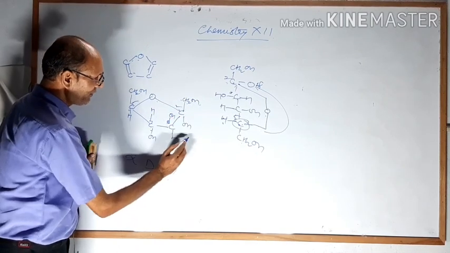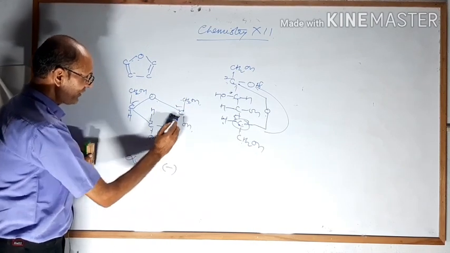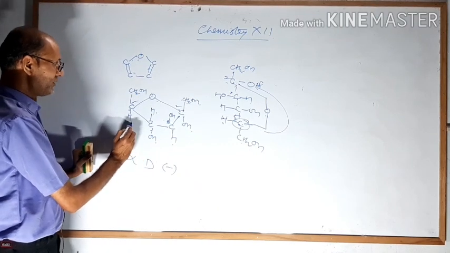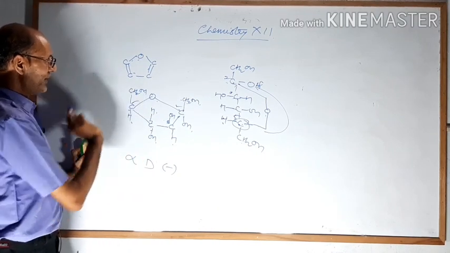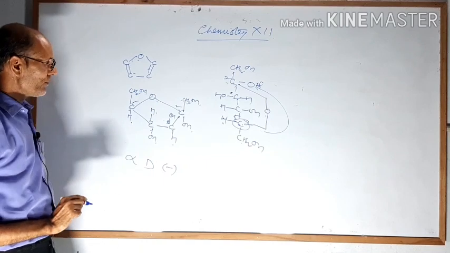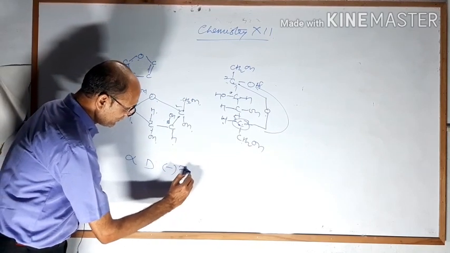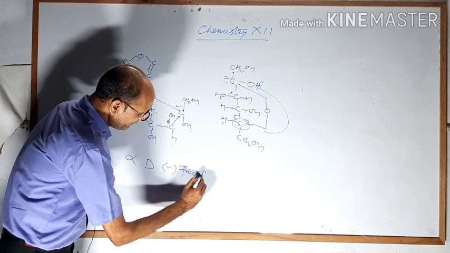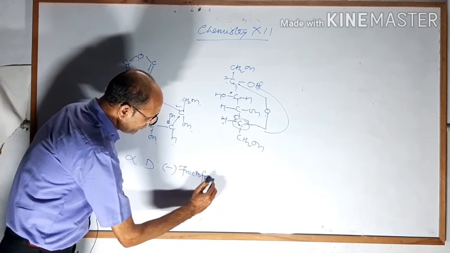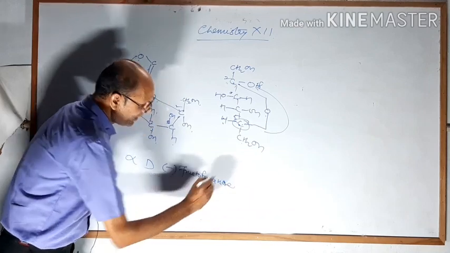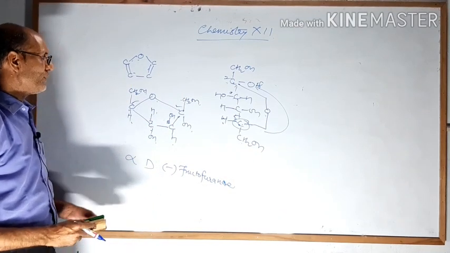Hydrogen 2 and 3, 4, 5, 6, 7, 8, 9, 10, 11, 12. Correct. Alpha D minus fructofuranose.